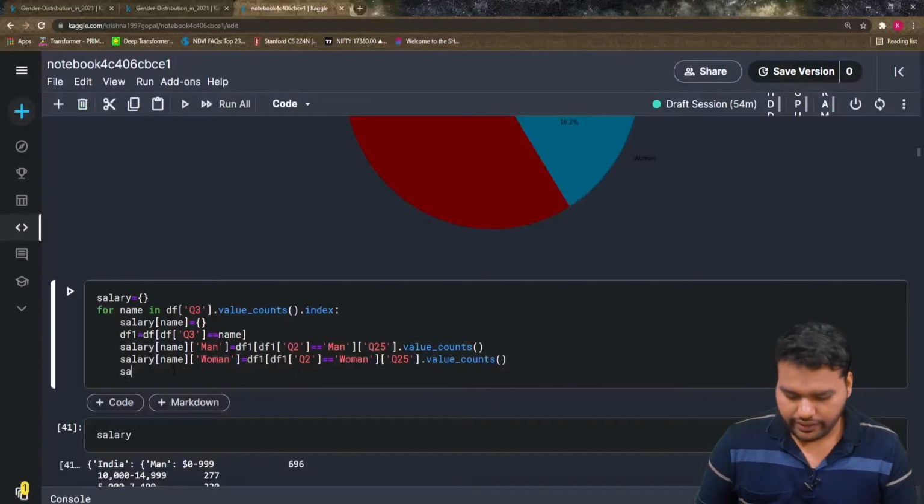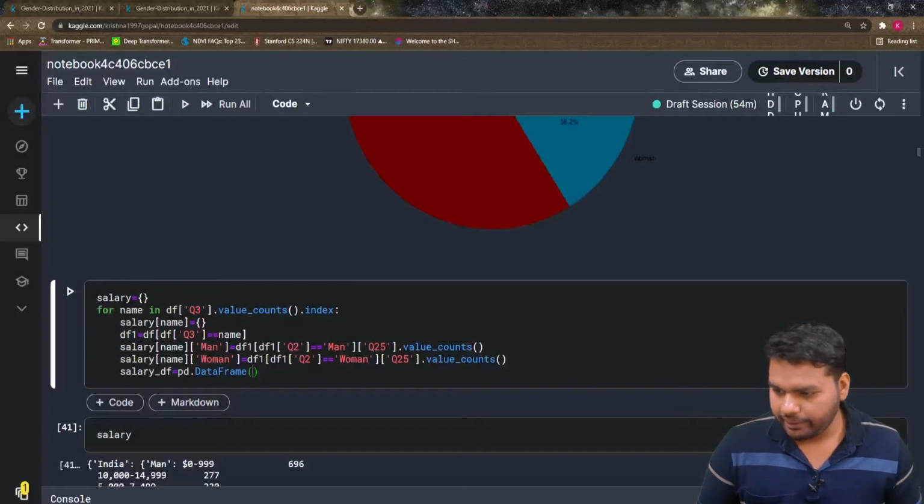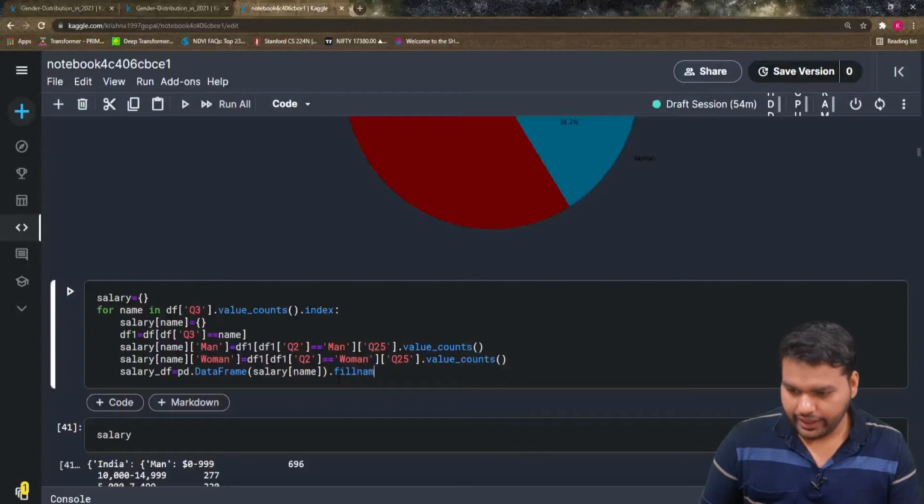So we have salary df is equal to pd dot data frame, that should be our salary name, right? Salary name, and dot fillna, if there is any NaN, then please fill it with 0.